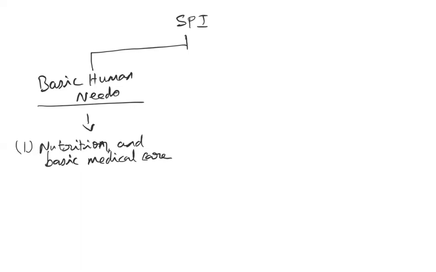So if the majority of the population does not have access to those basic needs, then that country is not developed. That is the meaning here. Then the second one is the accessibility to water and sanitation. These are all the basic needs of a person, isn't it?